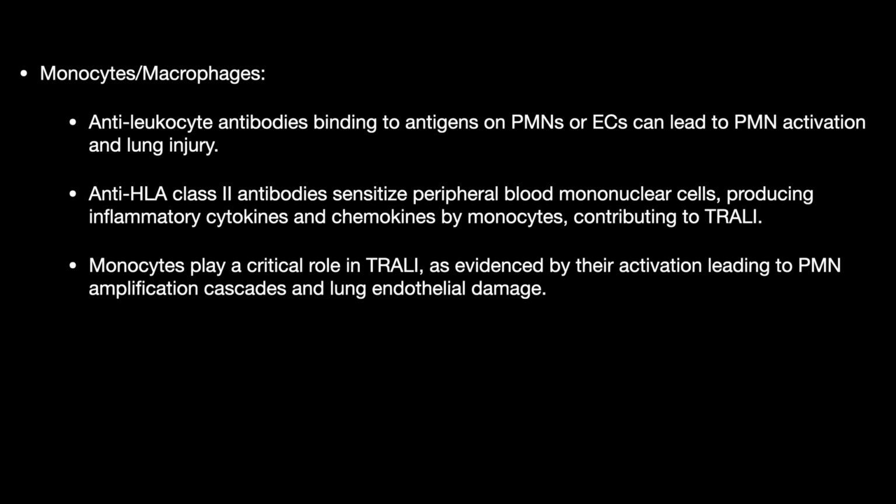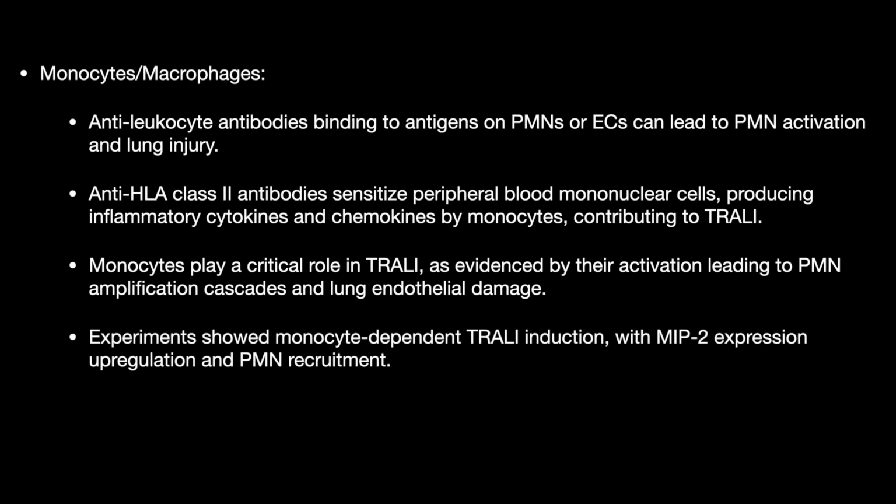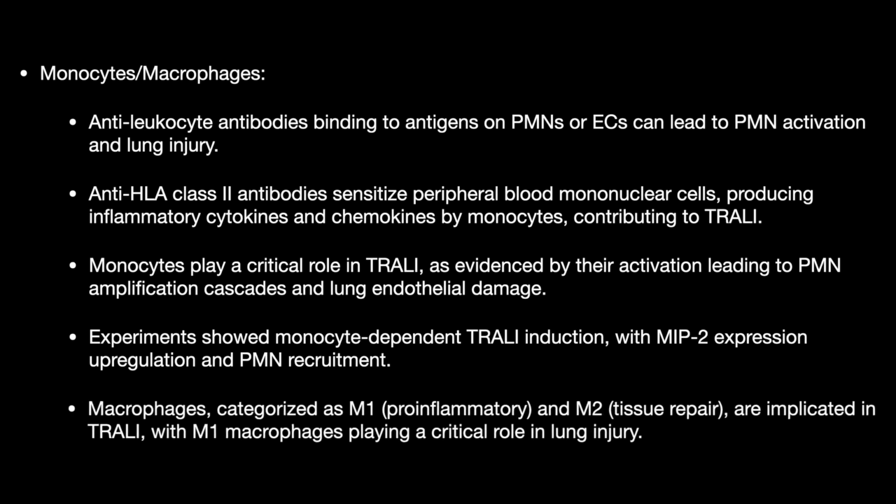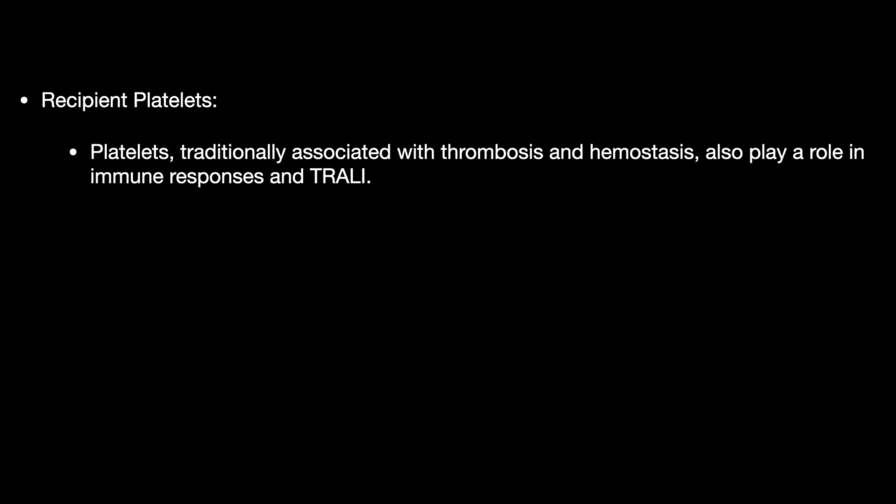Monocytes play a critical role by activating neutrophil amplification cascades and endothelial damage. Experiments have shown monocyte-dependent TRALI induction with MIP2 upregulation and neutrophil recruitment. Macrophages are characterized as M1 pro-inflammatory and M2 tissue repair, and are implicated in TRALI, with M1 playing a critical role in the lung injury.